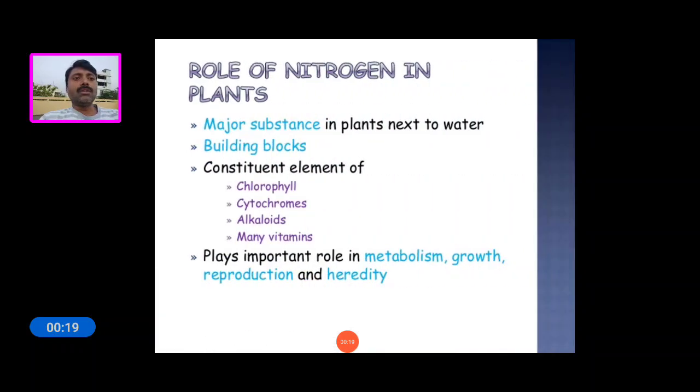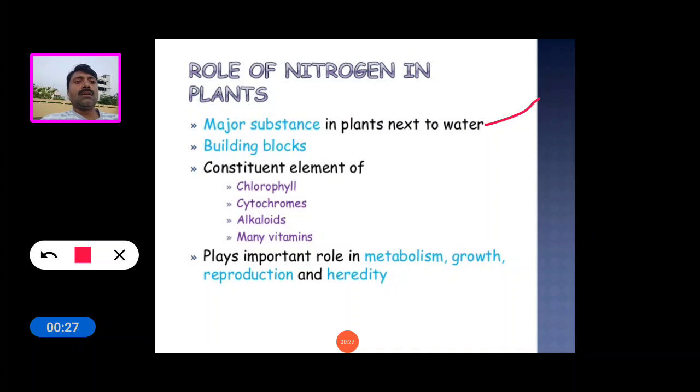Now see the role of nitrogen in plants. Nitrogen is the major substance in plants, next to water. Nitrogen is useful for building blocks. Nitrogen is a constituent element of chlorophyll, cytochrome, alkaloids, and many vitamins. And nitrogen plays an important role in metabolism, growth, reproduction, and heredity.